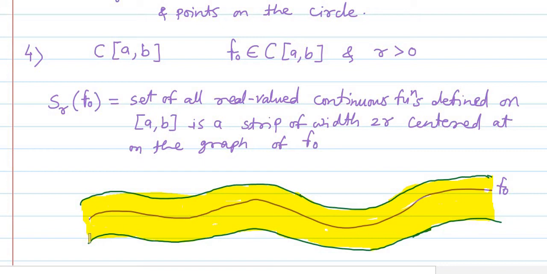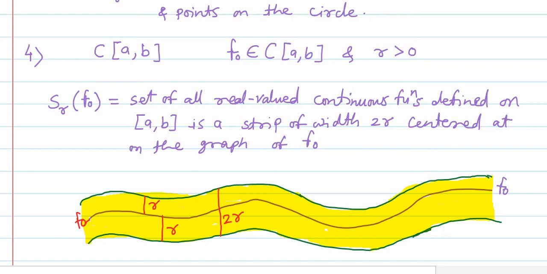So this complete strip is our open sphere centered at f0 and with radius r. In this case, from here to here is r distance, and from here to here also it is r, which means that this strip is of width 2r. And obviously this one is our f0, the graph of the function f0. So like such we have these examples.